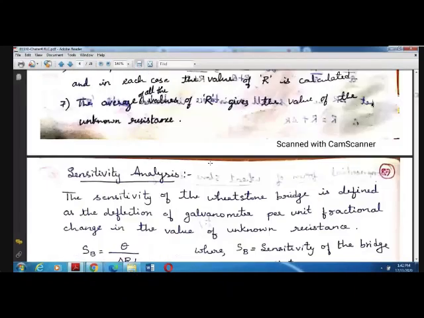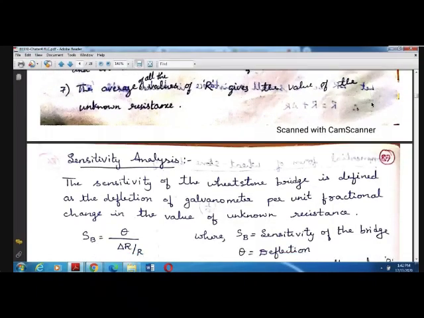Okay, under that Wheatstone bridge, you have to derive one more equation, that is the sensitivity of the bridge. Sensitivity analysis. What is this sensitivity analysis? Why do we have to do this? What is sensitivity analysis? Read the first line. You have the answer there.